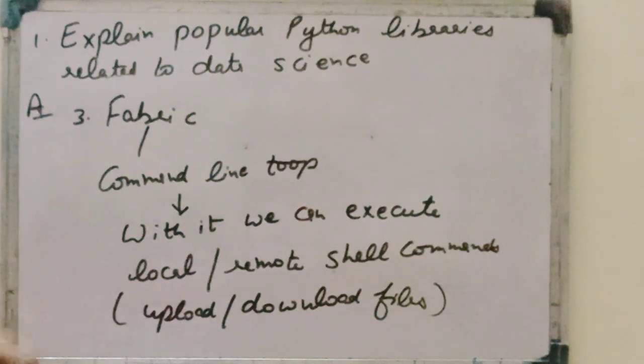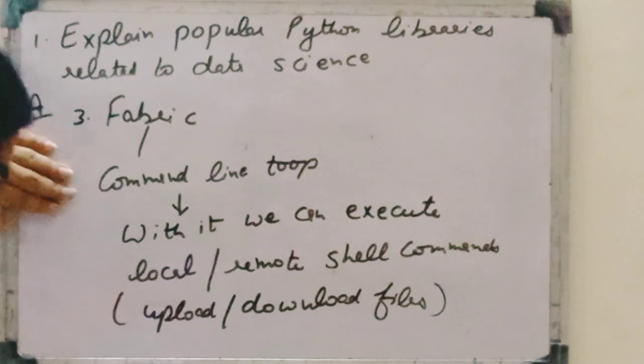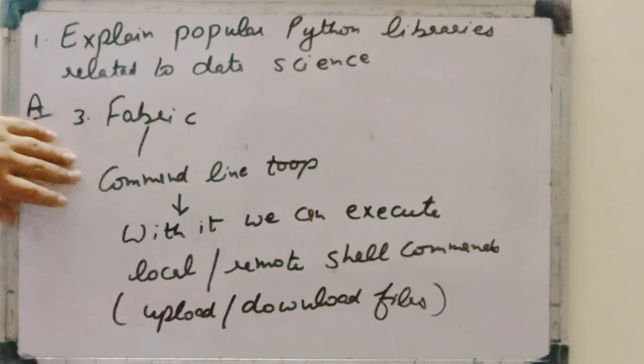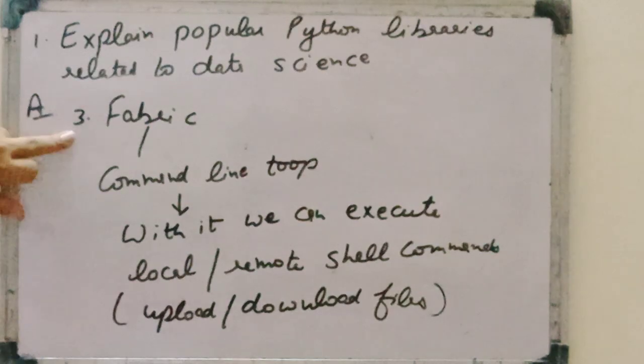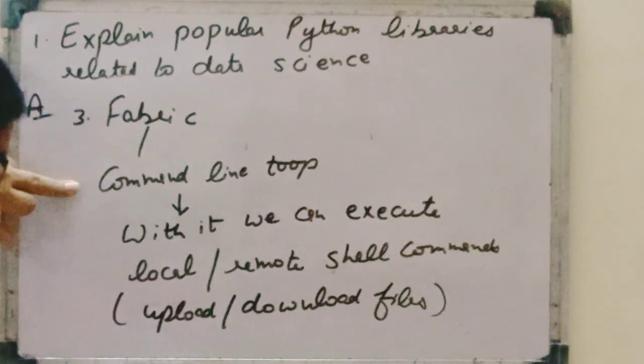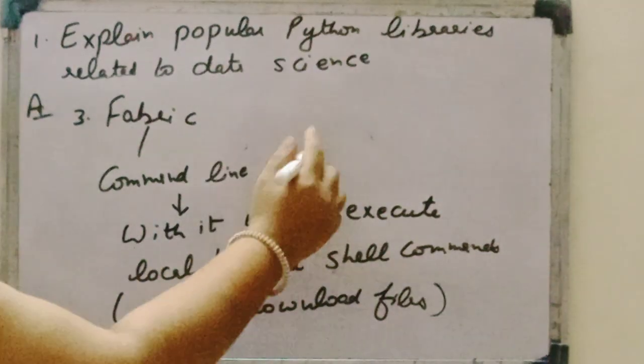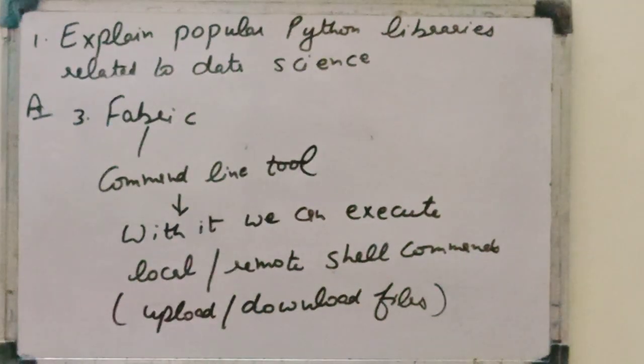Again, very first is pandas, second is Pyglet and third is Fabric. Pandas is a must for data science, and it produces fast, expressive and flexible data structures. But Pyglet is object-oriented programming and it is used for developing games. Whereas the third is Fabric, a command line tool, and with it we can execute local as well as remote shell commands.